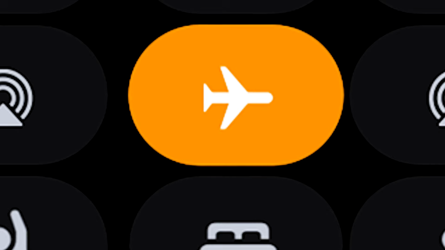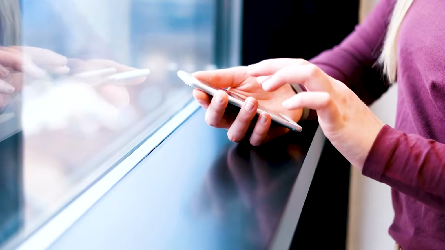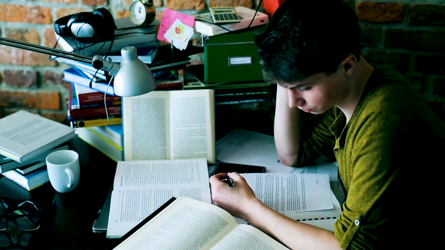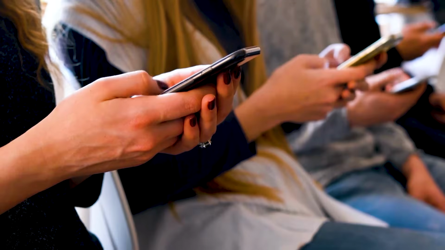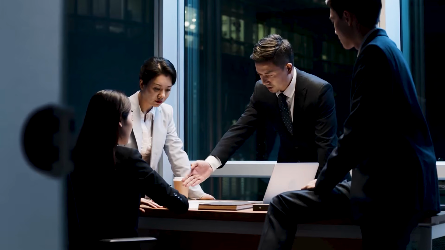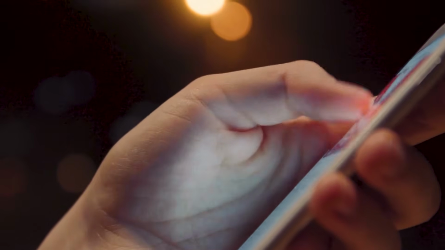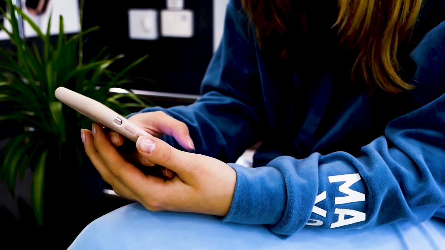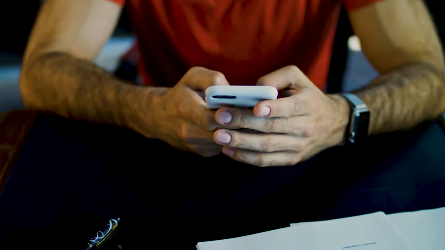Another popular use of airplane mode is as a productivity and digital wellness tool. By eliminating constant distractions from notifications, messages, and calls, you can better focus on important tasks or simply enjoy a moment of tranquility. Many people activate airplane mode during study sessions, important meetings, or before sleeping to improve sleep quality. Surprisingly, airplane mode can also solve technical problems on your device. When your phone is having connectivity issues, turning airplane mode on and off forces the device to re-establish all connections, often resolving temporary failures.